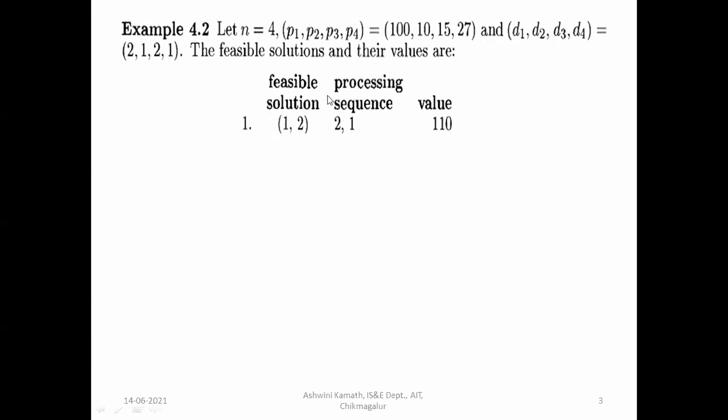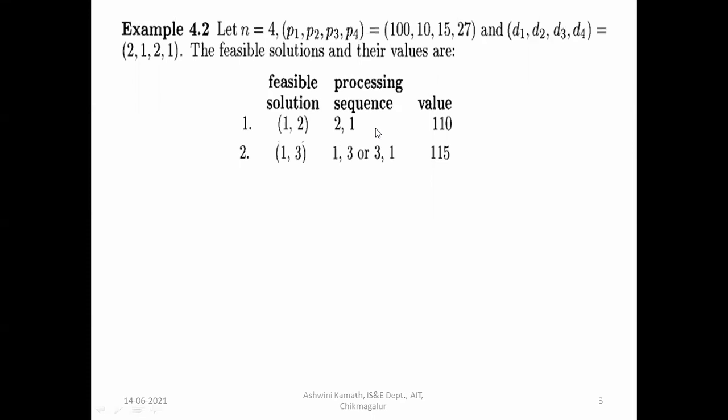So jobs 1 and 2 are considered as a feasible solution. The profit is 110, and the processing sequence is 2 first and then 1: job 2 in the slot 0 to 1 and job 1 in the slot 1 to 2.